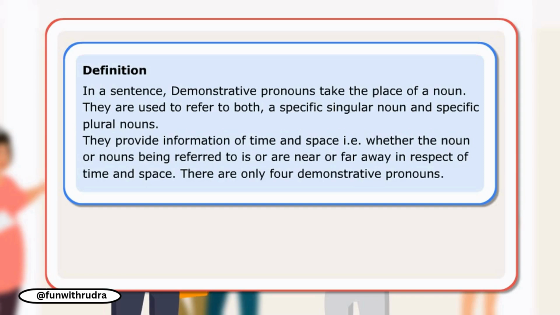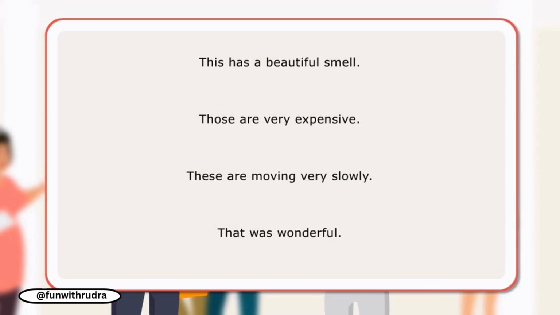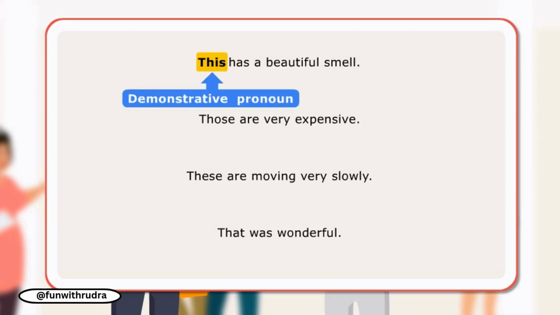Let us look at a few sentences. This has a beautiful smell. Those are very expensive. These are moving very slowly. That was wonderful. In the first sentence, this is a demonstrative pronoun since it is used in place of a noun and refers to something nearby.